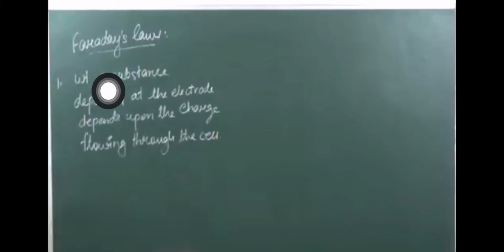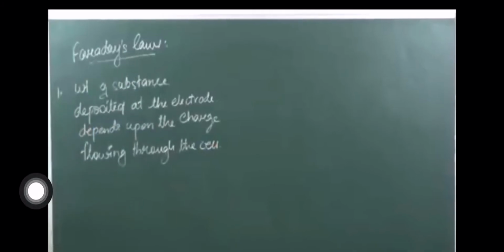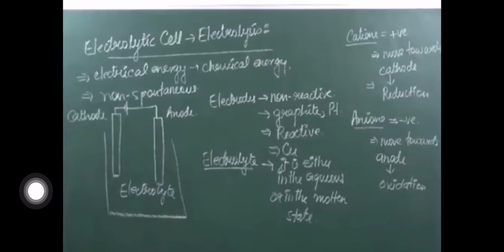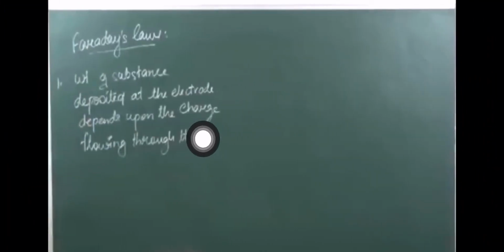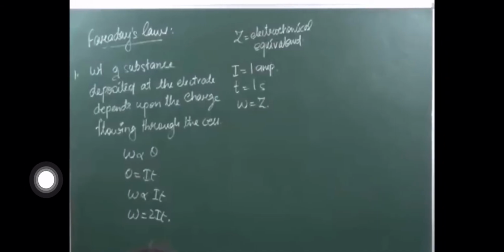Okay, the weight of a substance which will be deposited over the cathode will depend on the charge flowing through the cell, right? That is, the amount of charge which is passing through the cell will decide how much weight of substance is deposited at the cathode. So this weight is directly proportional to the charge.